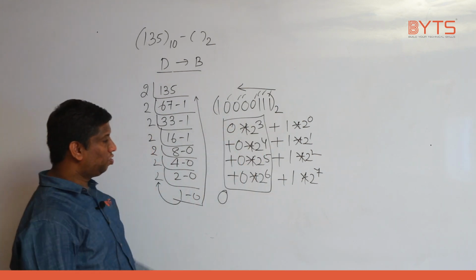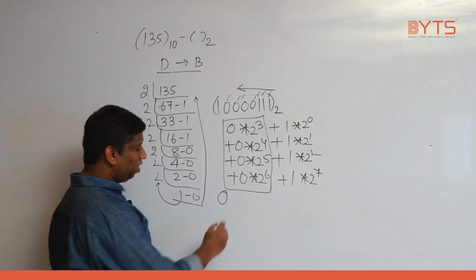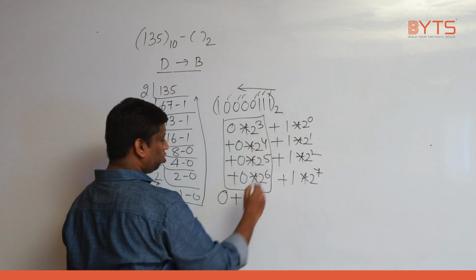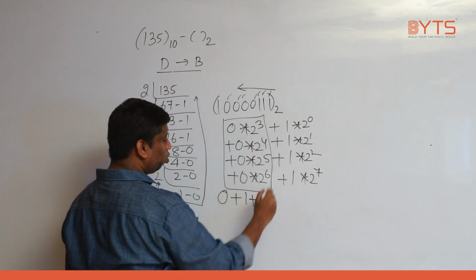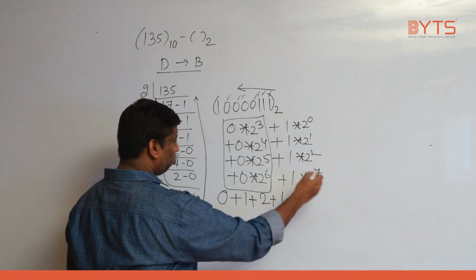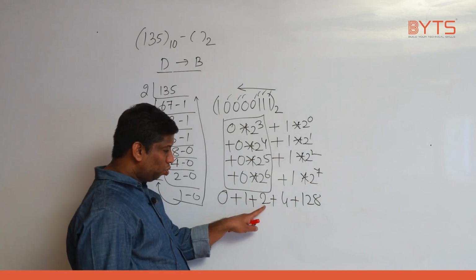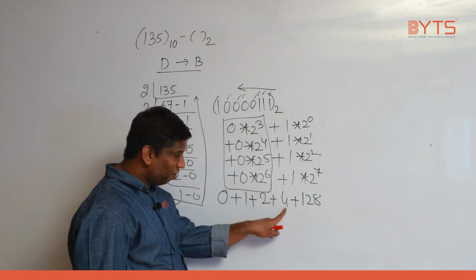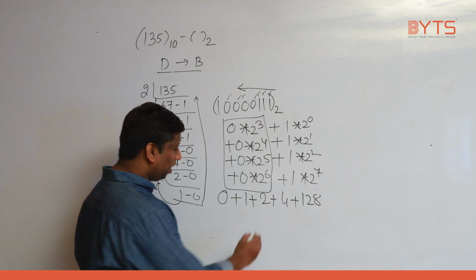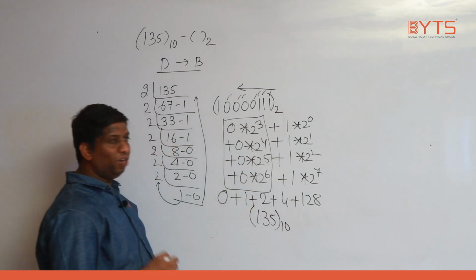0. Why is the result 0? 0 into something is 0. 0 plus 0 is also 0, right? Plus 1 into 2 power 0 is 1, plus 1 into 2 is 2, plus 1 into 2 square is 4, plus 2 power 7 is 128, right? 1 plus 2, 3, 3 plus 4, 7, 7 plus 128 is 135 base 10. I hope we understand it, right?